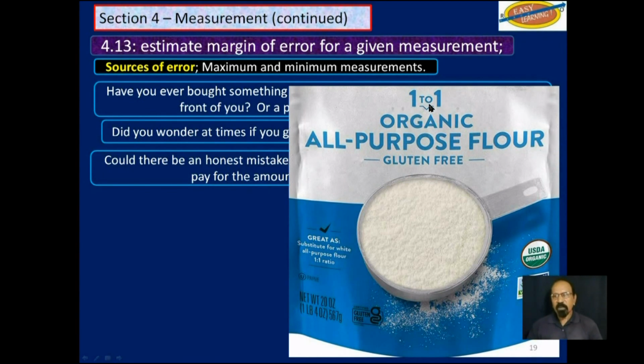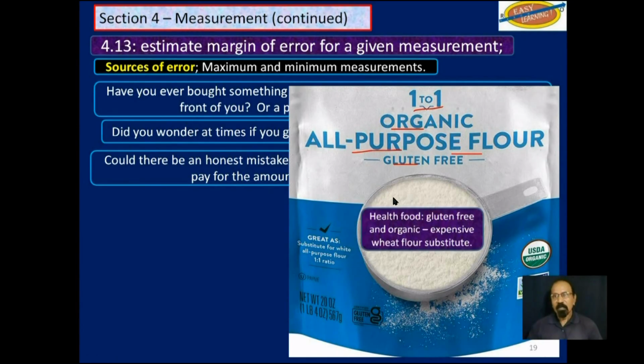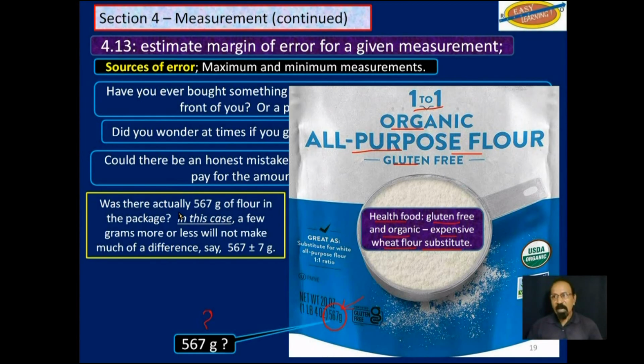Let's look at this picture here. It says 1-to-1 organic all-purpose flour, gluten-free. Now, this is termed a health food, gluten-free and organic. It is expensive, and it's used as a wheat flour substitute. Fine. But then you look down here and it says 567 grams. Now, do you know that you have 567 grams? Was there actually 567 grams of flour in that package?